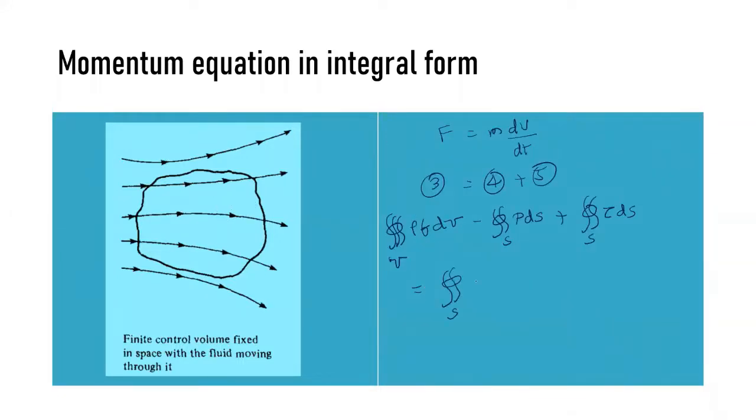Surface integral over S of rho V vector dot dS vector times V vector, and then plus the volume integral over V of partial rho V vector by partial t dV. So this is your momentum equation in integral form.